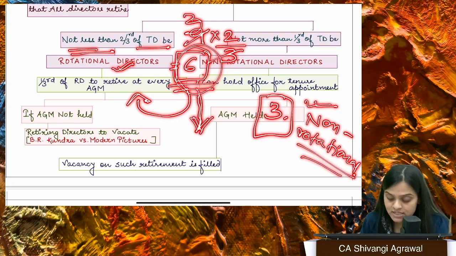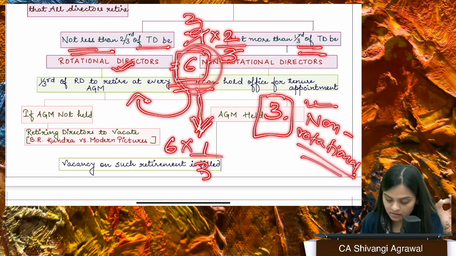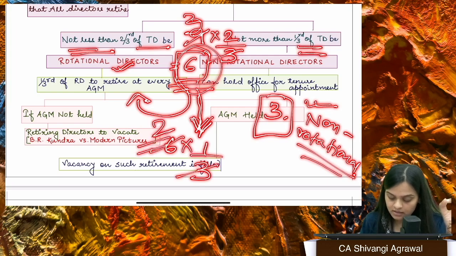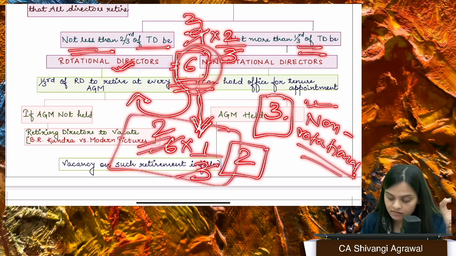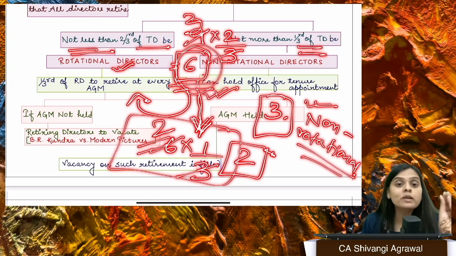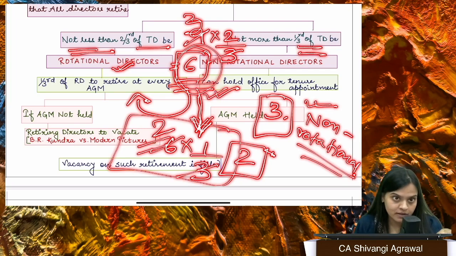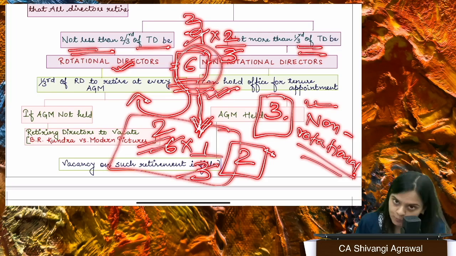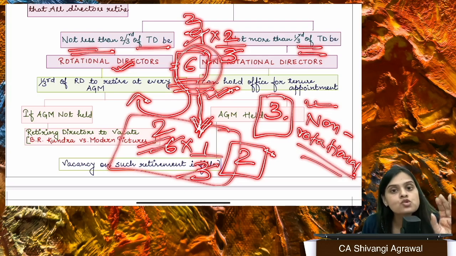Now, out of these 6, one third, right? That means 2 directors at every general meeting out of these 6 will be retiring. They can be reappointed, or in place of these, somebody else can also be appointed. You get my point? Right?